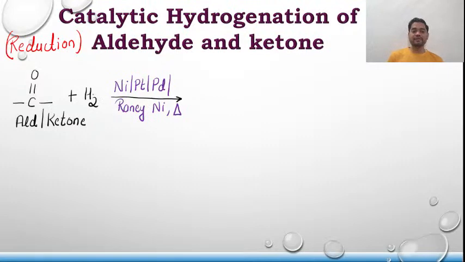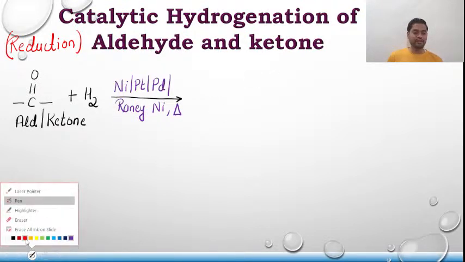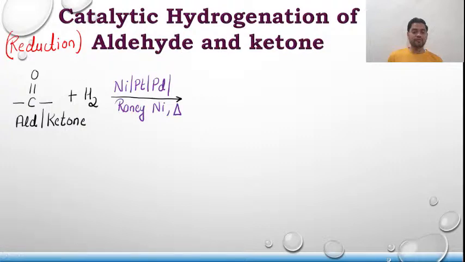Okay. So what happens is this hydrogen attacks the C double bond O, and since hydrogen is getting added, the C double bond O will get converted to C-OH. So the product that will be formed over here will have OH, and one hydrogen is added over here. Clear?